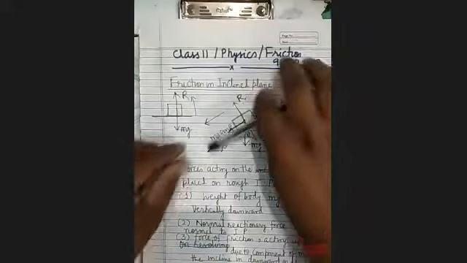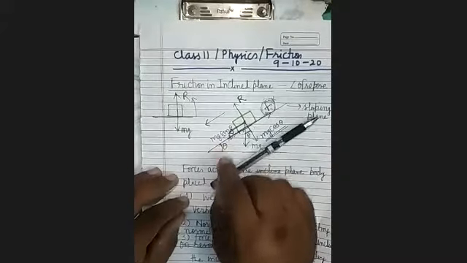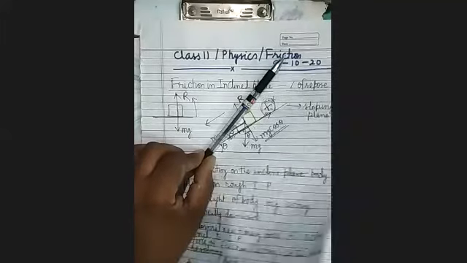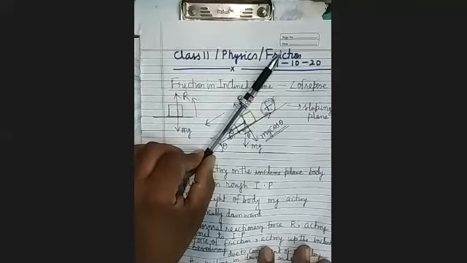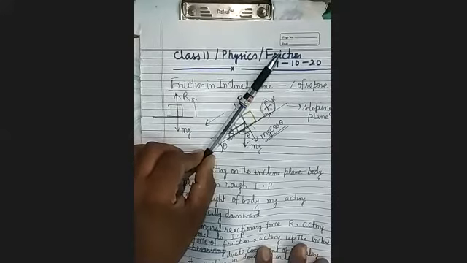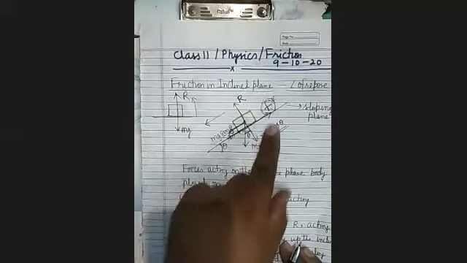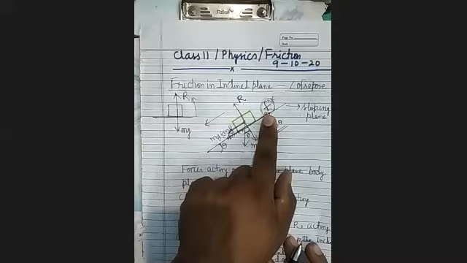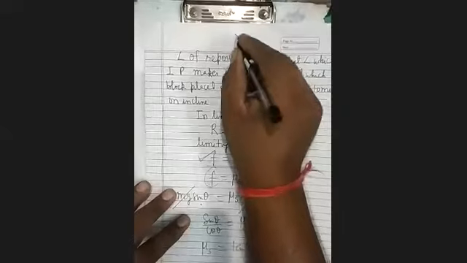Now, if you increase the angle of repose, suppose this is the angle of repose, if you increase this angle, what will happen? The motion of the block will become accelerated. And why will it become accelerated? Because now mg sin theta will be increased, but F will remain the same. It's clear. So that's why I'm denoting the angle of repose by the symbol theta s.